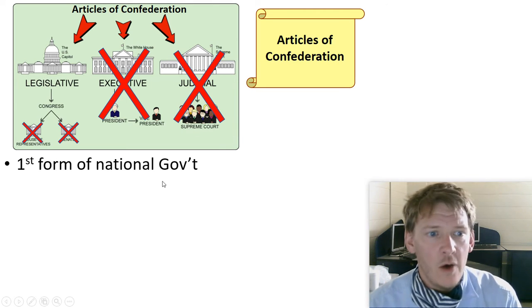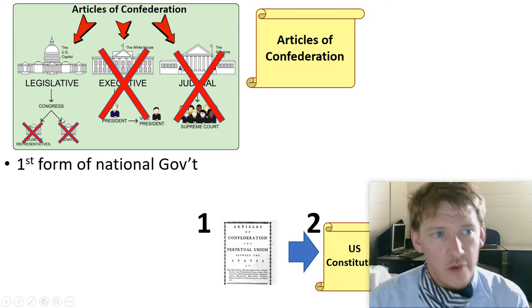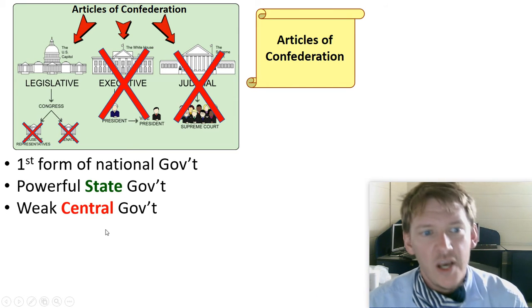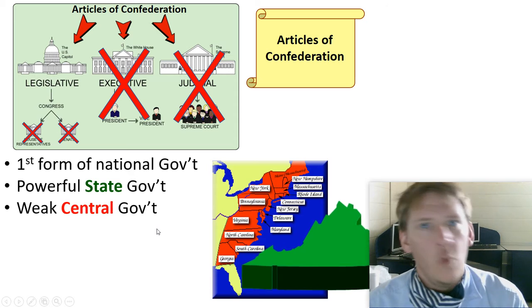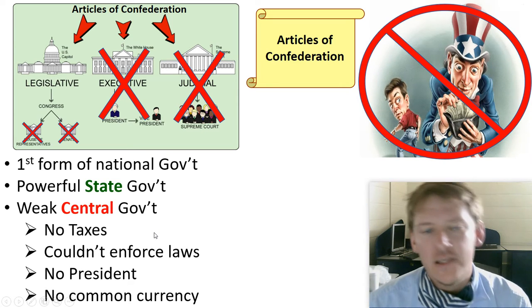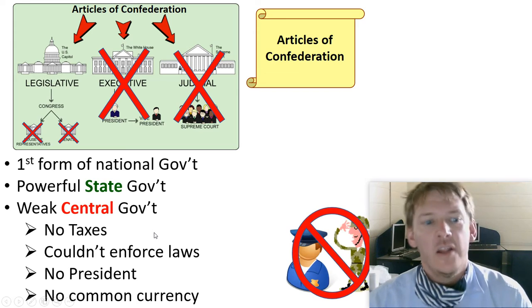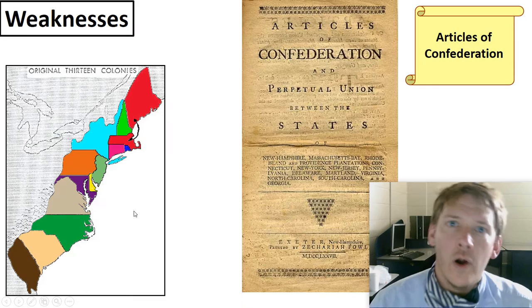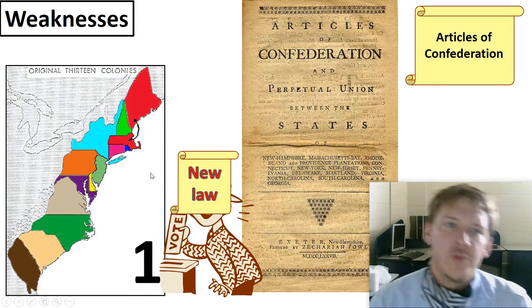Why are we throwing it out? Well, it was the first form of national government. It really only set up a legislative branch, powerful state governments, weak national government. And when you had a weak national government, the government couldn't tax, the government couldn't enforce the laws, the government didn't have a president or a common currency. What else were some of the issues?